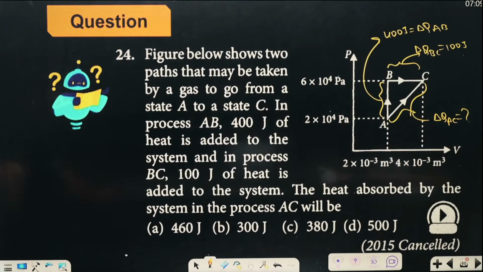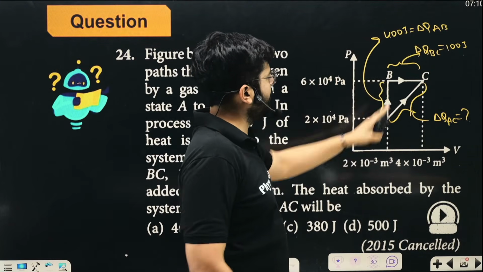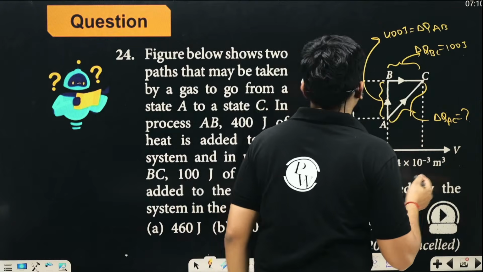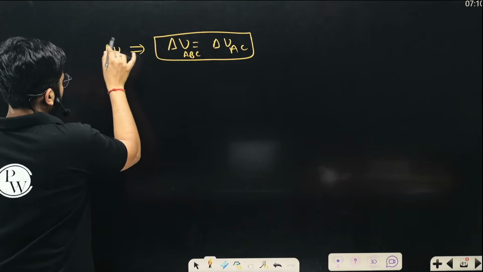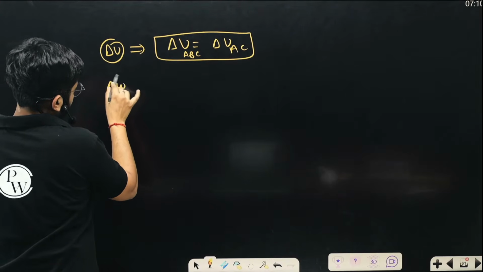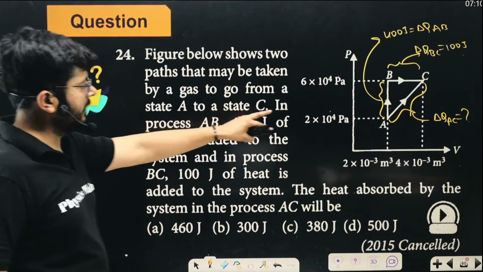Now think about it. From A to B, from B to C is an isobaric process. We will be doing some work. Now we have to think about work, right? In the discussion of internal energy we have done, right? Now think about the work done. Three things we have to think about to apply the first law of thermodynamics. Think about the work done.